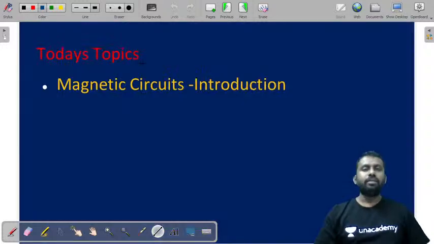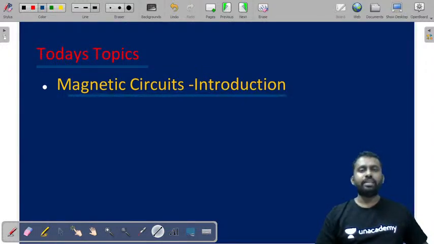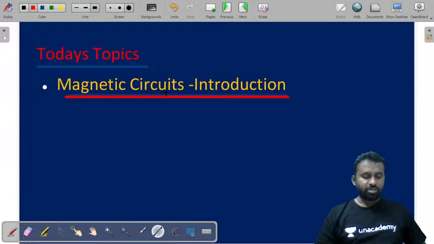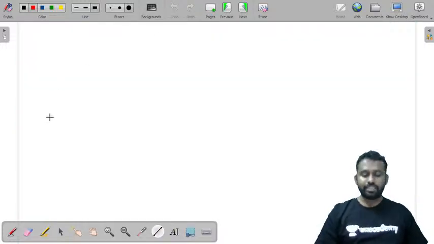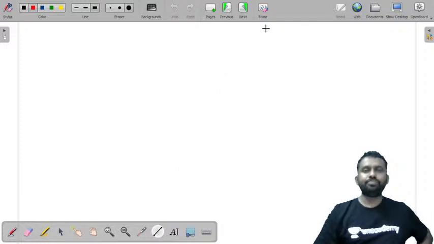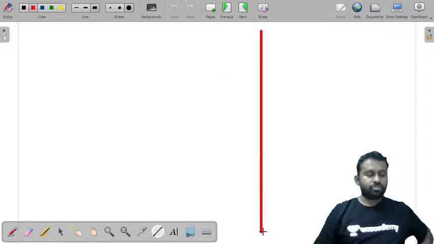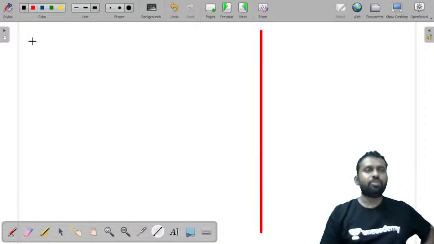Let me start today's topic. Today's topic is magnetic circuits introduction. We'll just introduce what magnetic circuits are, and we'll see some basic definitions of magnetic circuits. Then we'll get into details of the subject. Let me first tell you what a magnetic circuit is, and what a magnet is and what its properties are.